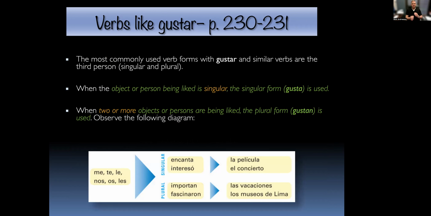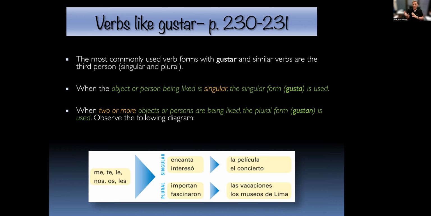All right, just to review, the most commonly used verb forms with gustar and these verbs are the third person, singular and plural. We don't really use them to talk to a person, like you don't tell a person, you fascinate me or you interest me.